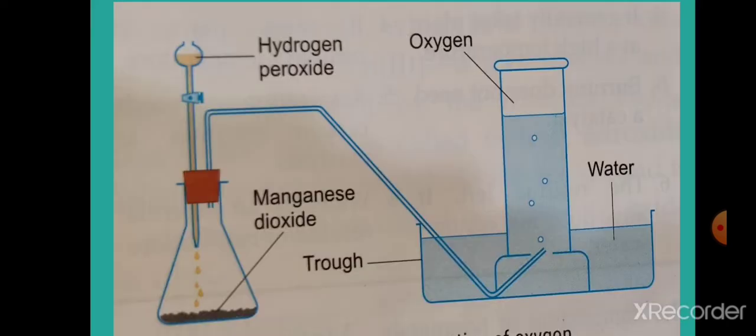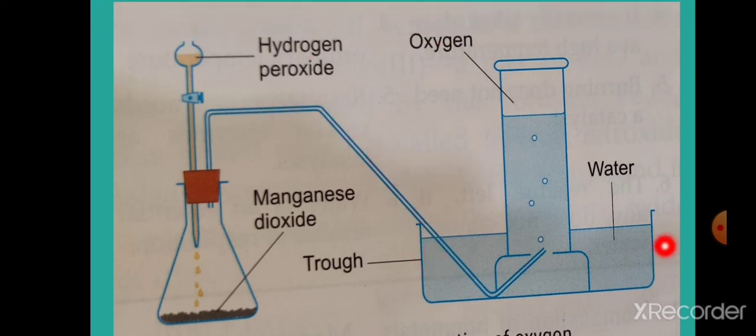Here this image shows the preparation of oxygen from hydrogen peroxide. The apparatus is fitted here, and this is a conical flask, and this is another tube which contains hydrogen peroxide solution. Manganese dioxide is a black solid. We add some hydrogen peroxide solution drop by drop to this conical flask. The hydrogen peroxide combines with the manganese dioxide to produce water and oxygen.